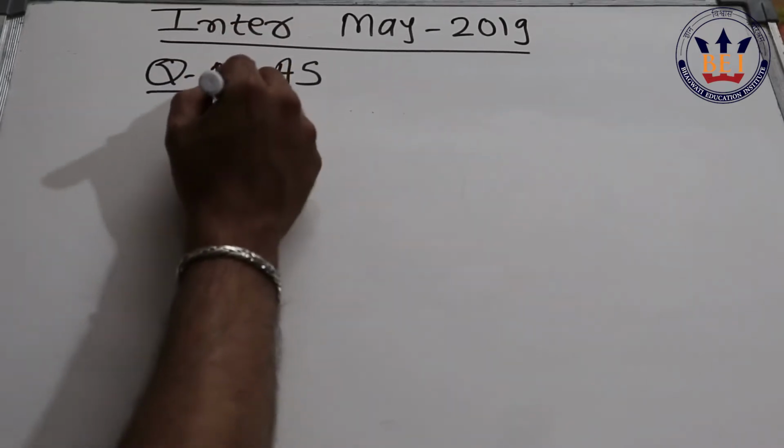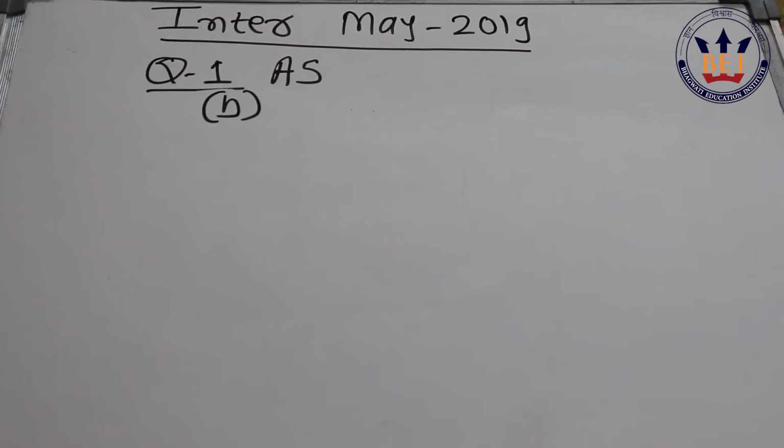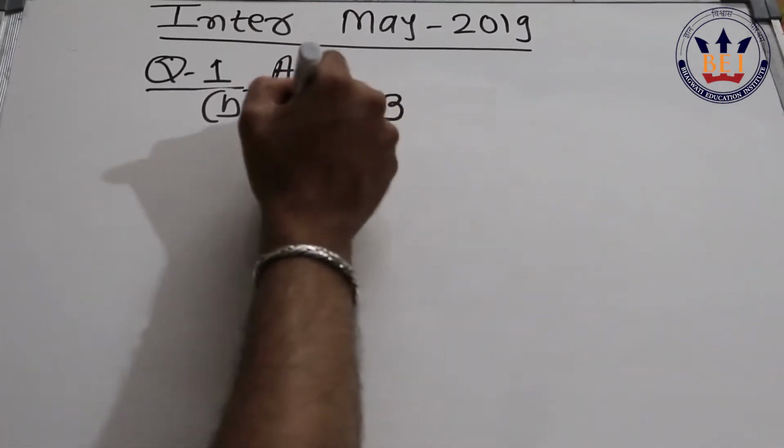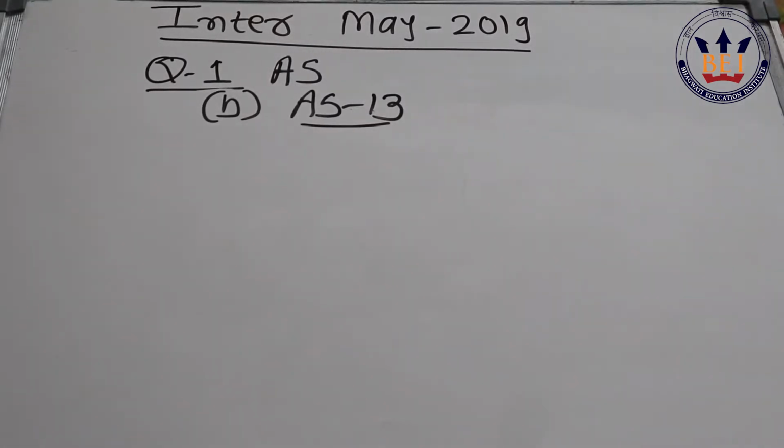The next sub question in question number 1, sub question B, is on Accounting Standard 13, Investment. This is a very important accounting standard because in the chapter also we have a separate topic, investment accounting. So this accounting standard helps in the theoretical questions of accounting standards as well as the practical question on investment accounting. Now ICAI has asked 4 sub questions in this, and all sub questions are on reclassification.